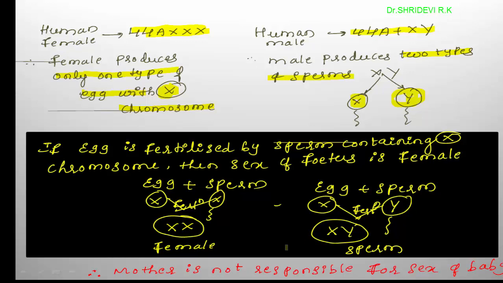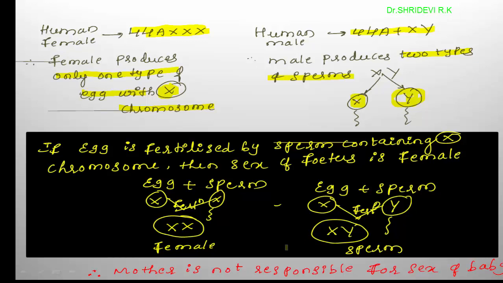Therefore, in humans, the sex of the fetus is decided at the time of fertilization itself. Once the fertilization is completed, there will be no further chance of change in the sex of the growing fetus. The sex of the fetus is decided by the sperm, not by the egg, because all the eggs are carrying only the X chromosome.